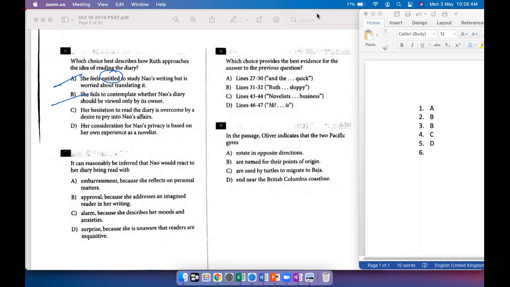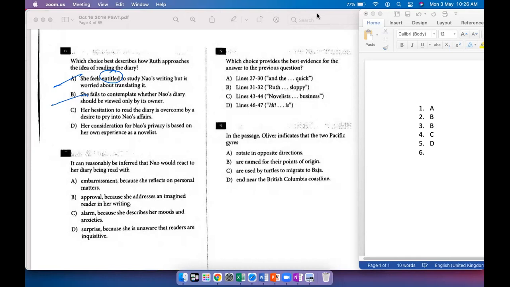But at the same time, I'm not very happy with D either, because if she was considering Nao's privacy, she wouldn't even have opened the first page of the diary, which introduced Nao, which said, "Hi, I'm Nao and I'm a time being." So the thing is, I think D could have been written better.